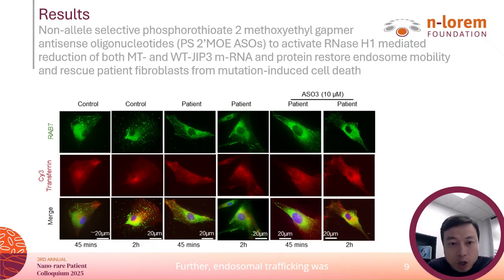Further, endosomal trafficking was also normalized in patient cells with the ASO treatment. Cy3 transferrin accumulated in the late endosome and co-localized with RAB7, similar to the control cells. Those results demonstrate that non-allele-selective ASOs can effectively suppress mutation JIP3, restore proliferation, normalize signaling, and rescue endosomal function.